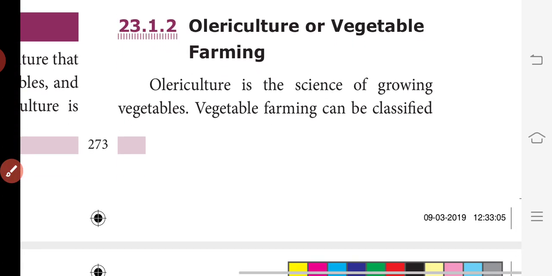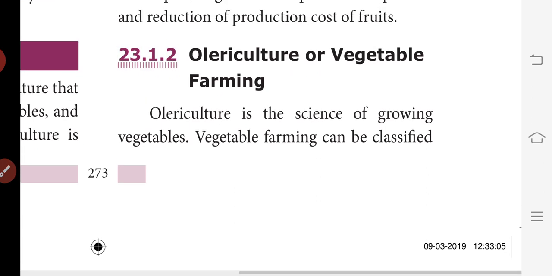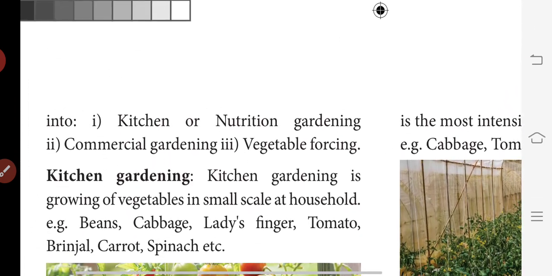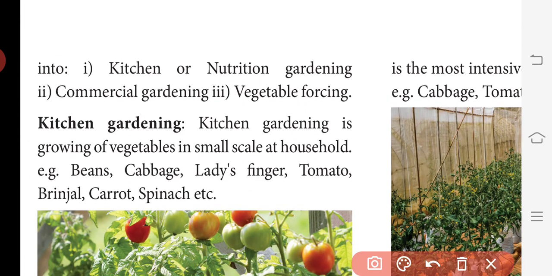So next, olericulture or vegetable farming is nothing but the science of growing vegetables. Vegetable farming can be classified into kitchen or nutrition gardening, commercial gardening and vegetable forcing. So what is kitchen gardening?